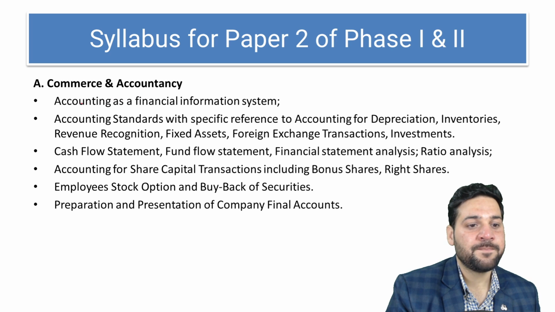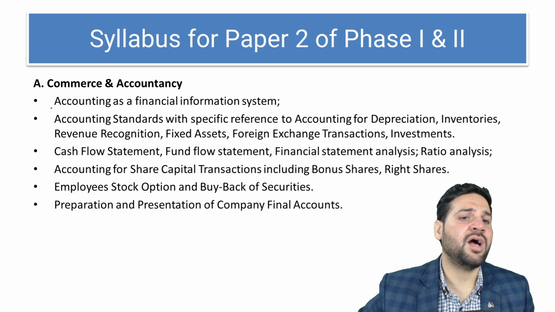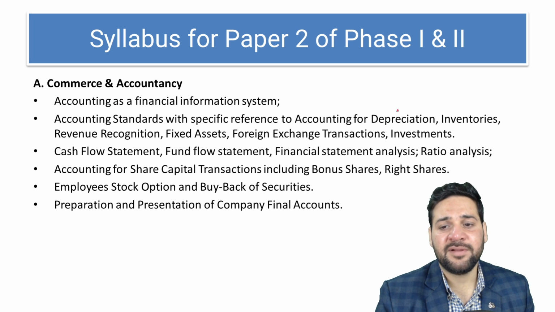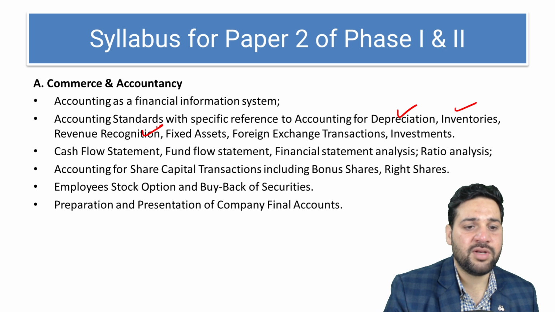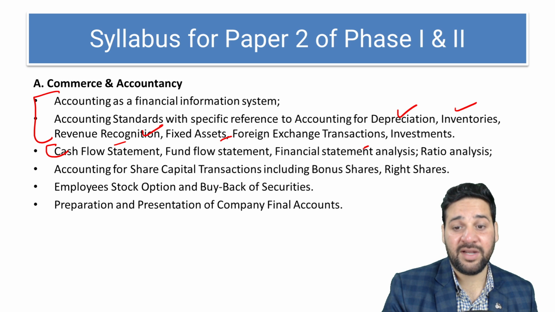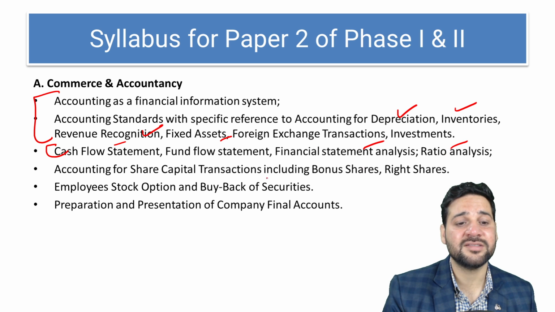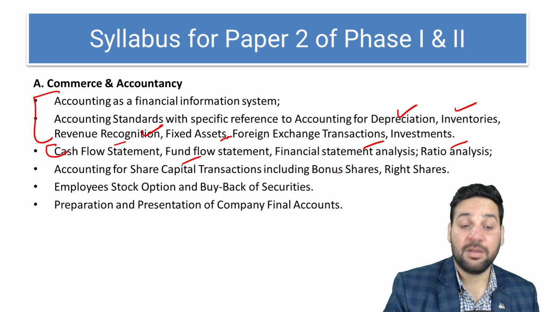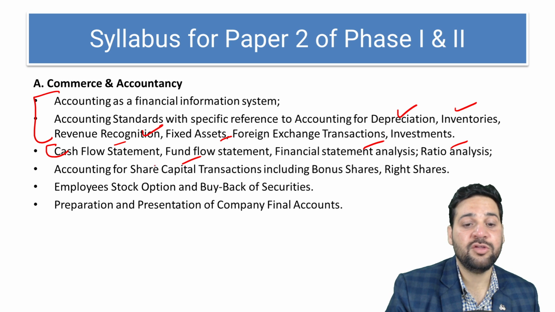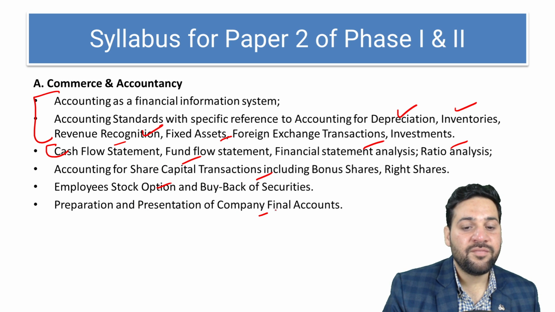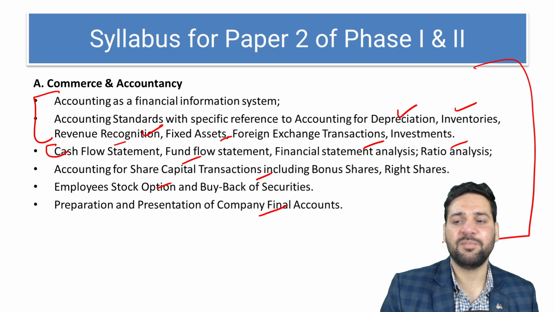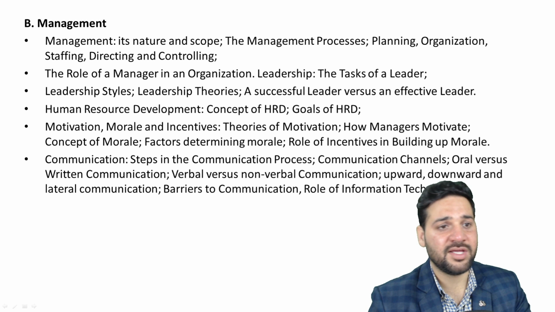Commerce and accounting: basics of accounting, accounting principles, chapters like depreciation, inventory, revenue recognition, basic principles, right? Cash flow statement, fund flow statement, financial statement analysis, ratio analysis, share capital, company accounts, ESOPs, buyback, final accounts. So very, very easy, 10+2 level accounts.